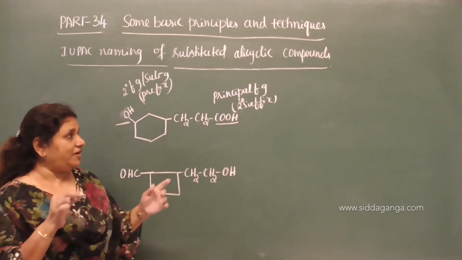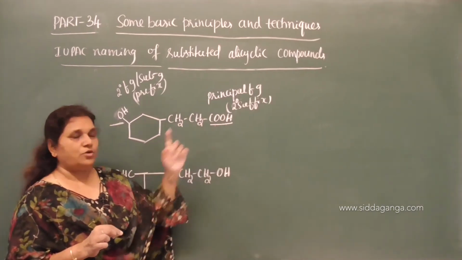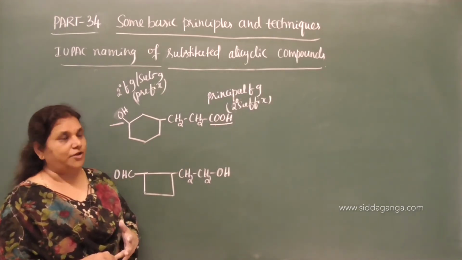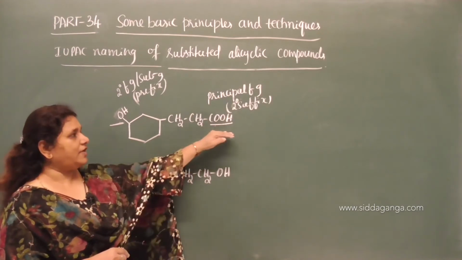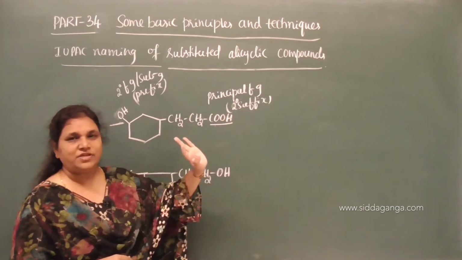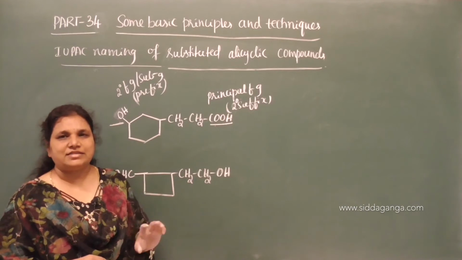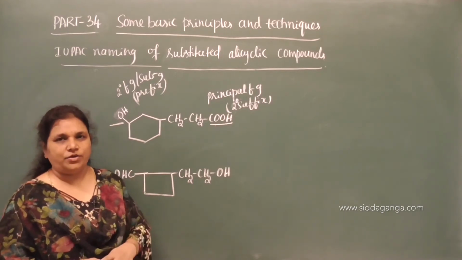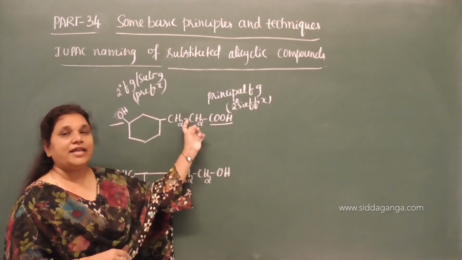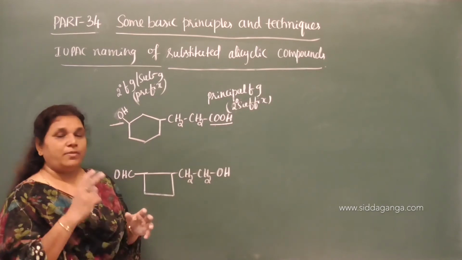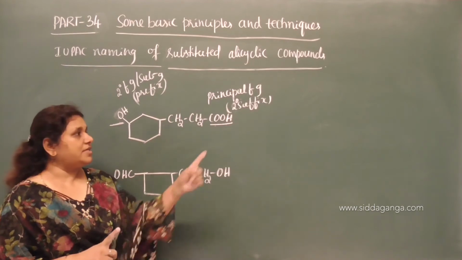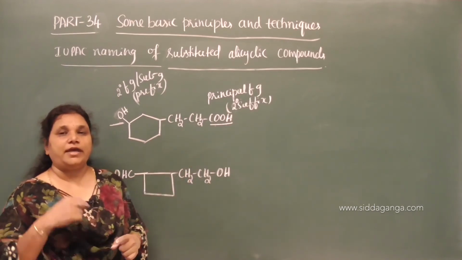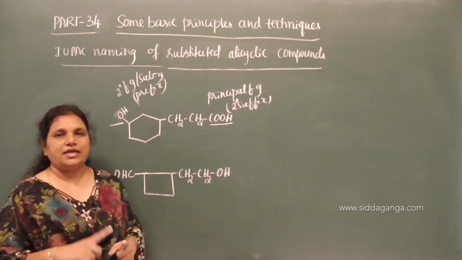So, I will repeat. The COOH group is a high priority functional group. We have to treat it as the principal functional group, and for this we have to use the common secondary suffix, oic acid, as it is present in an aliphatic chain. The special secondary suffix is used only when such functional groups are directly attached to the alicyclic ring.